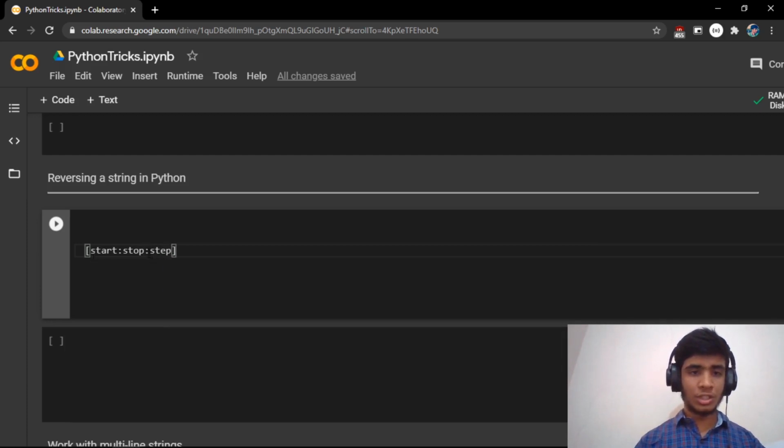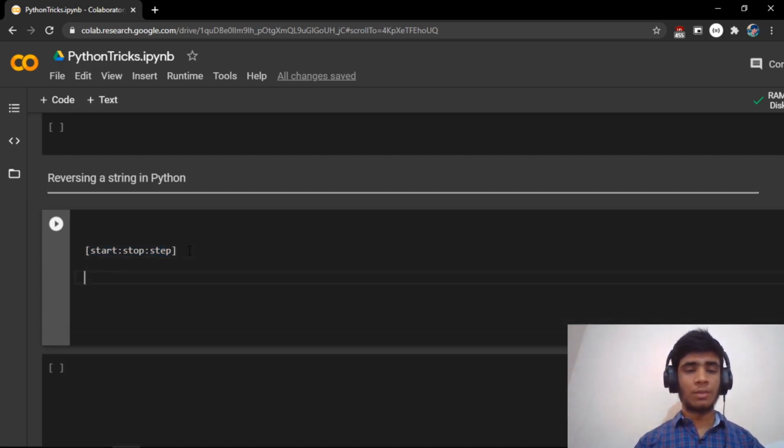The step is an optional value. And what is this slicing and where do we use it? We can use slicing for almost all iterables like a tuple, a string, or even lists.